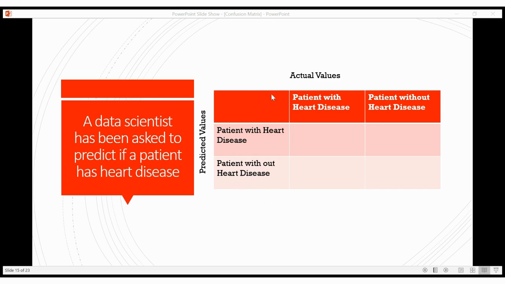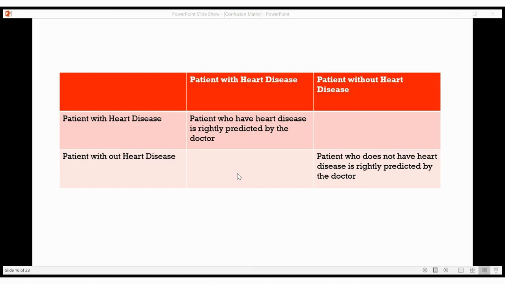Now I'm going to place that scenario in this table. For the actual value, we have two values: having heart disease and without heart disease. The predicted value also has having heart disease and without heart disease. In this matrix you can see it shows the patient who has heart disease from the actual value, and it is rightly predicted by the doctor.